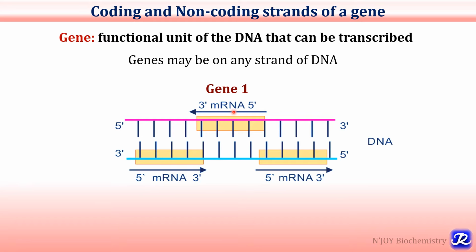For this gene 1, the upper strand, 5' to 3', is the template strand, and the lower one, 3' to 5', is the coding strand. For genes 2 and 3, the upper strand in the 5' to 3' direction is the coding strand, and the lower one in the 3' to 5' direction is the template strand.